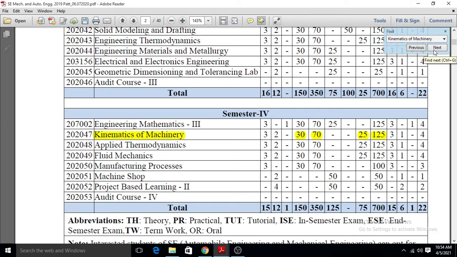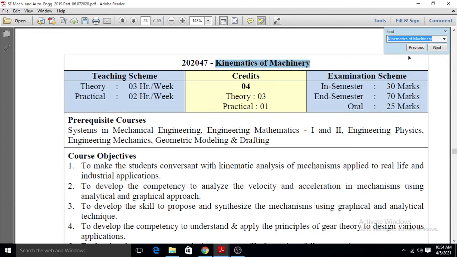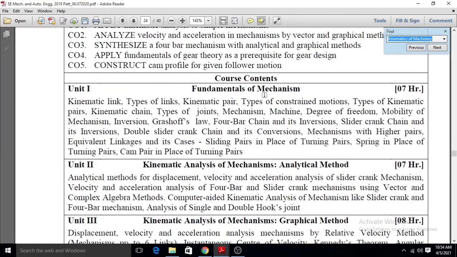Okay, so we will discuss the content of the first unit.